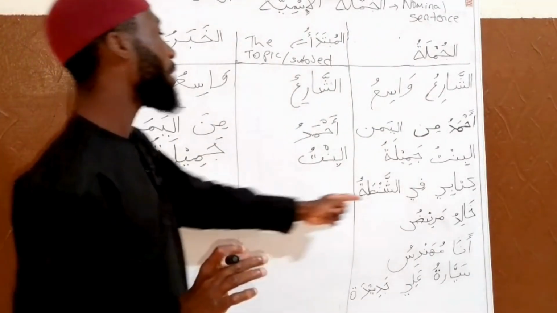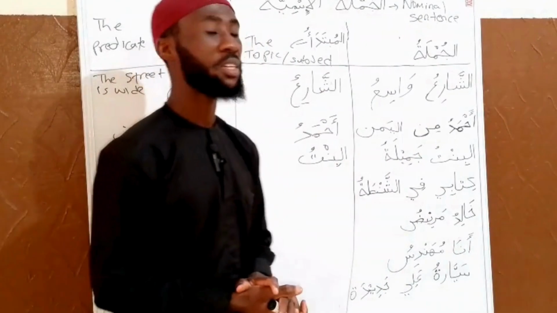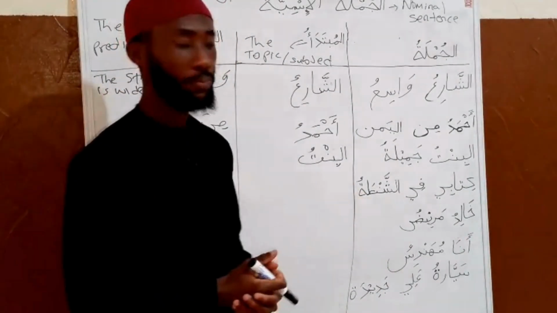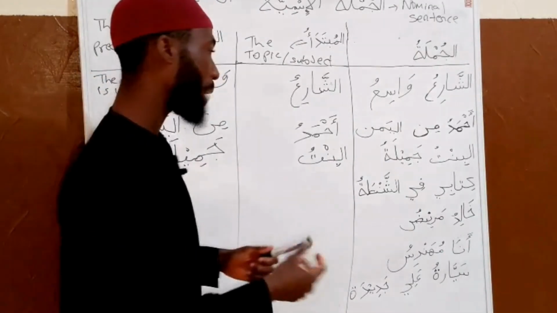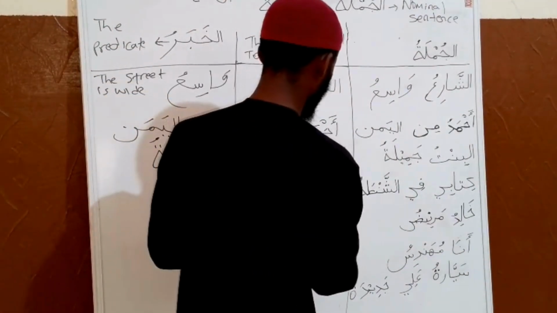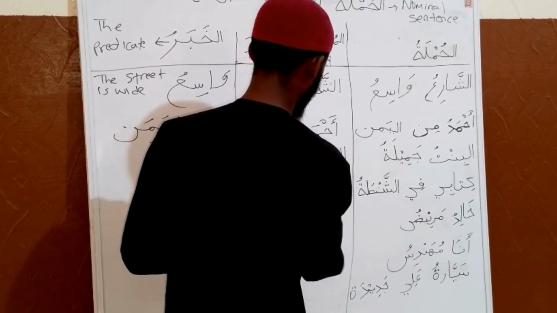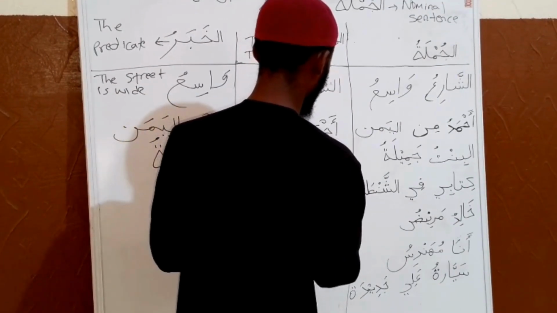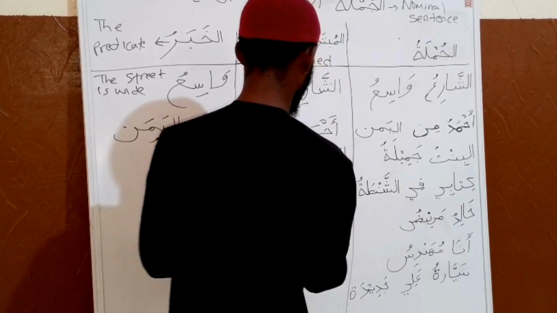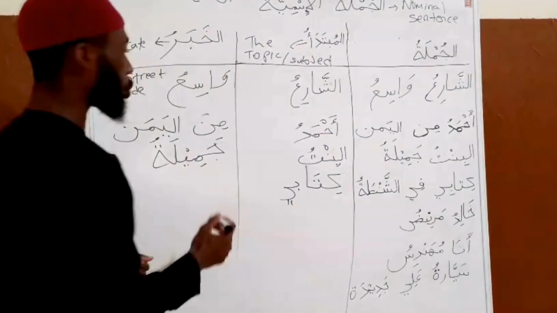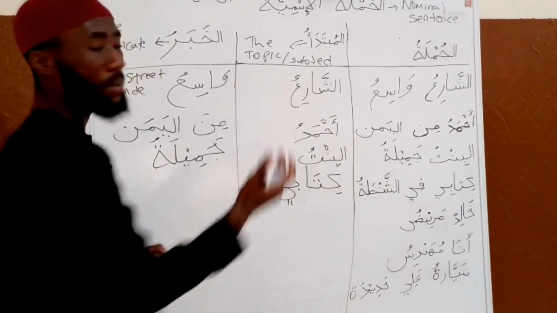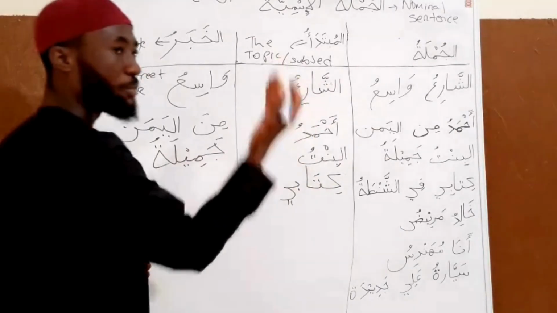Now we have kitabi fi ashantatu. Kitabi means my book. Kitabi is the topic, the subject, the mubtada.